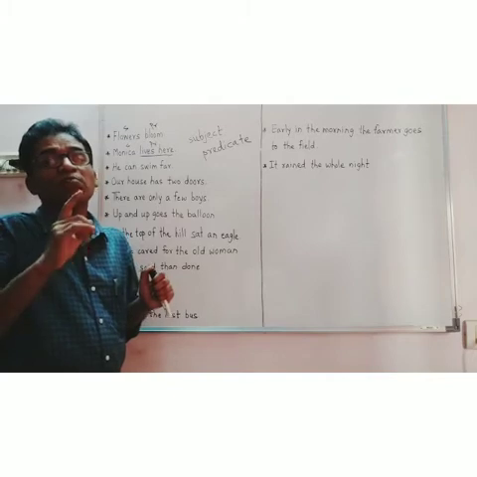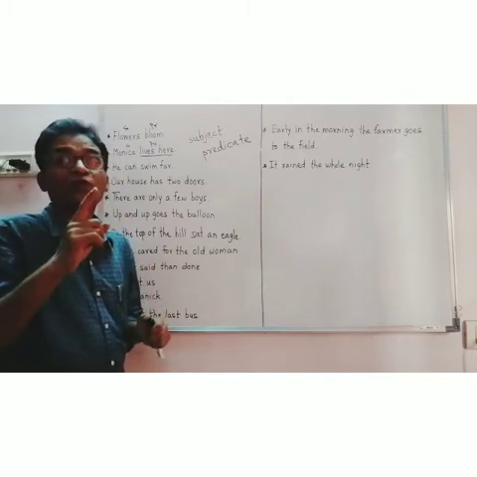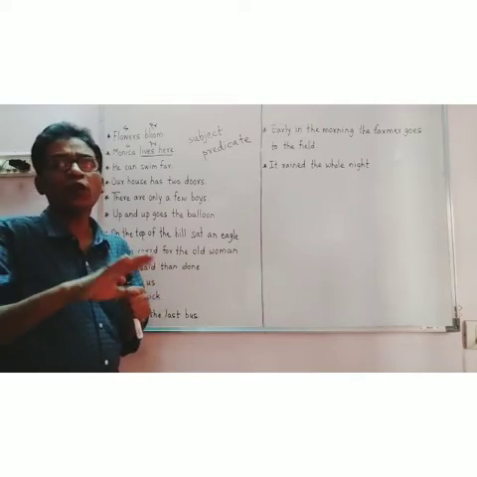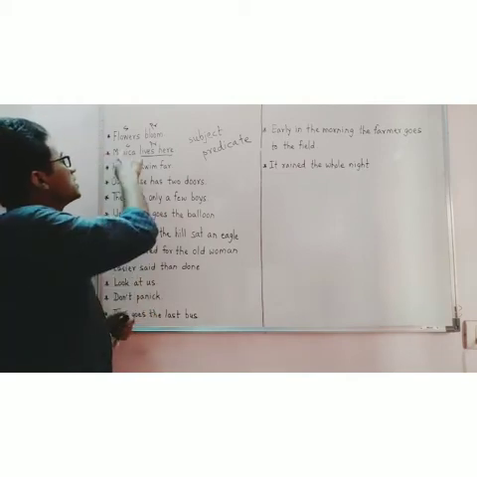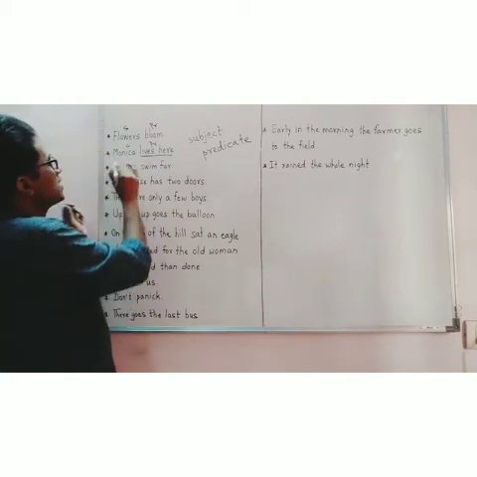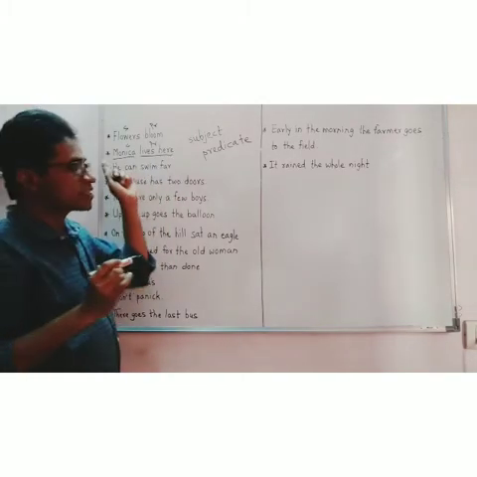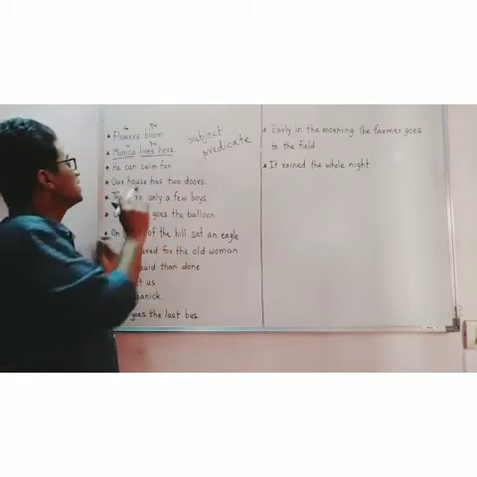So the main word in a predicate is the verb. It can be a single word or it can come along with other words, but the verb must be there. So you can see Monica, subject, lives here, predicate. Monica, the subject, is one word, and the predicate is two words.